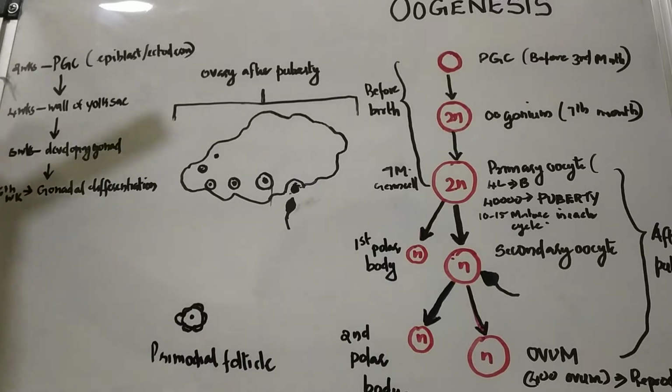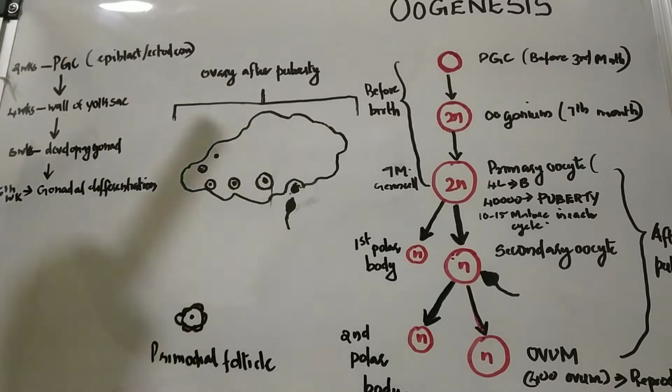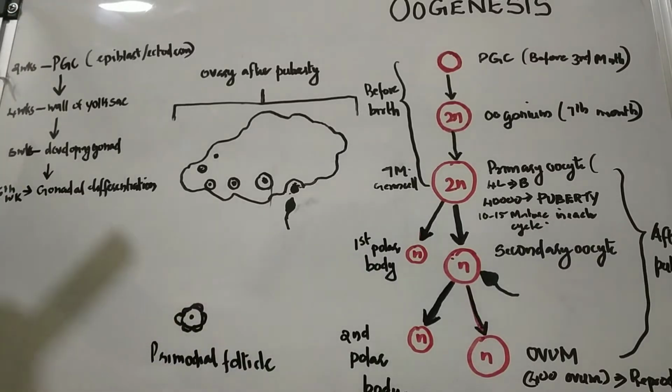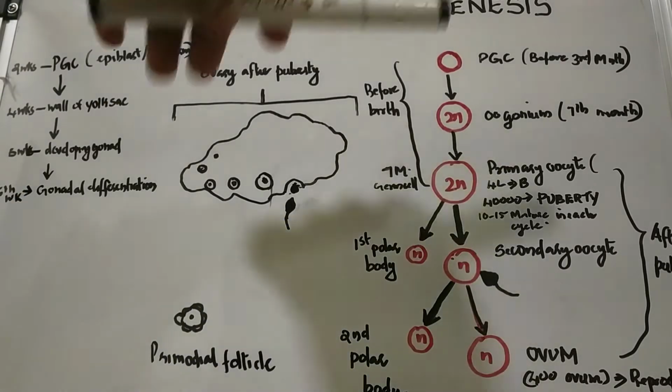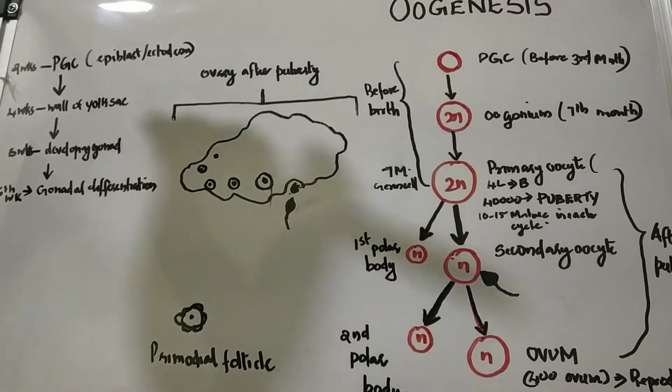During this time the gonads may not be properly formed and you can only see the genital ridge. In the female the gonad is the ovary and in the male it is the testis. When the cells reach the gonads, gonadal differentiation occurs by the sixth week. So this is how the primordial germ cells reach the gonads.